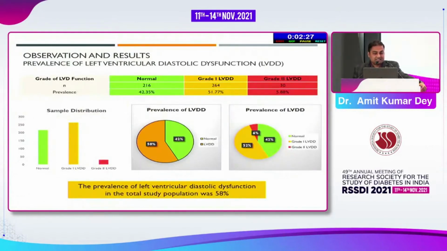So finally, we assessed the prevalence of the LVDD in our study population. You can see here the individuals with normal diastolic function was 216. The ones with grade 1 was 264, and we had 30 patients with grade 2 LVDD. So the prevalence of left ventricular diastolic dysfunction in the total study population was 58%, out of which we found 52% of them having grade 1 diastolic dysfunction and 6% had grade 2 diastolic dysfunction.